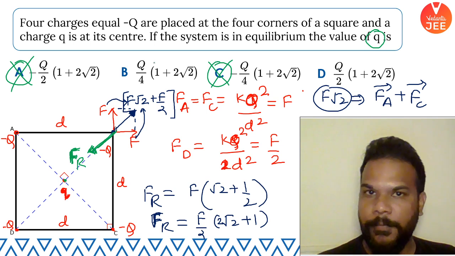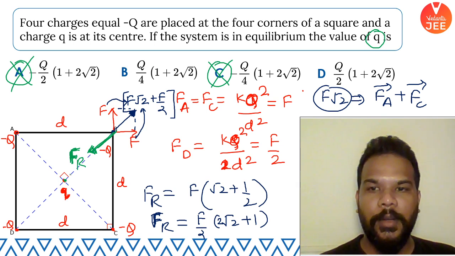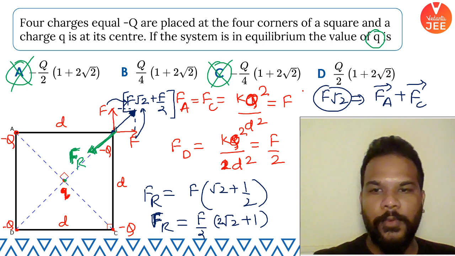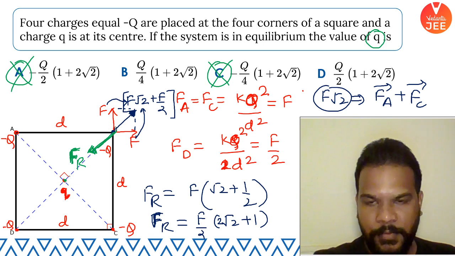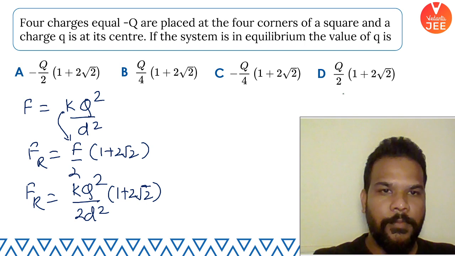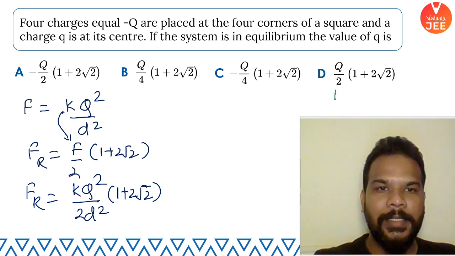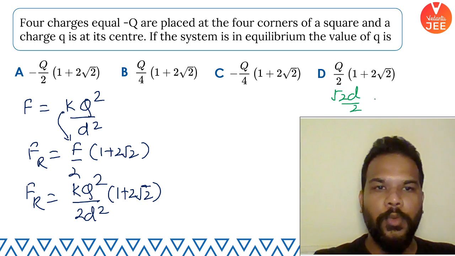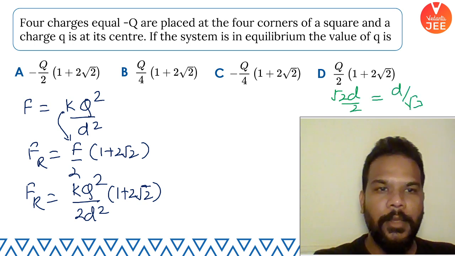Okay, guys. So let's quickly find out the value of small q by equating the force applied by this charge, which is actually at a distance half of root 2 d. If I find out the distance of that small q charge, it is at a distance root 2 d by 2, which is basically d by root 2.